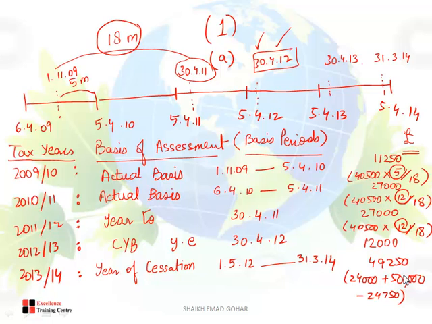Okay, you want to verify your answer? Yeah, like I told you, when I used to give my maths examinations, I used to verify every time. So you can verify as well. You know how? See the question. Add all of these 4 figures: 40,500 plus 12,000 plus 24,000 plus 50,000. Total it.